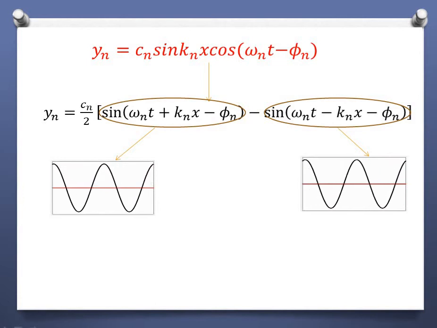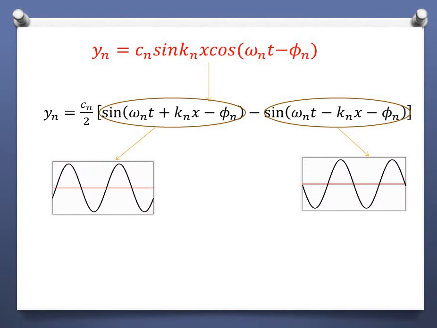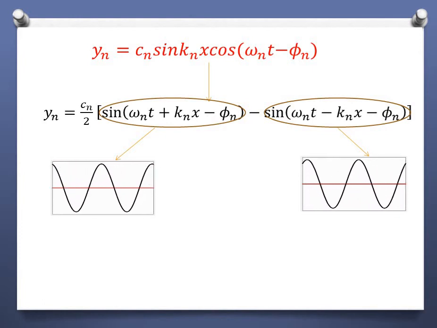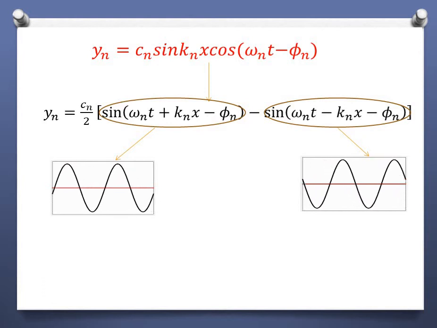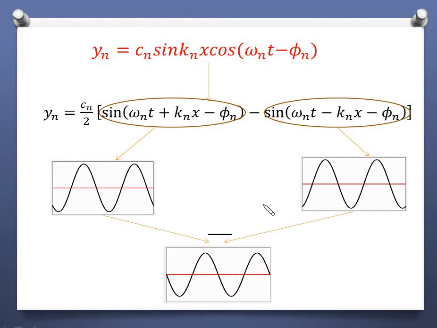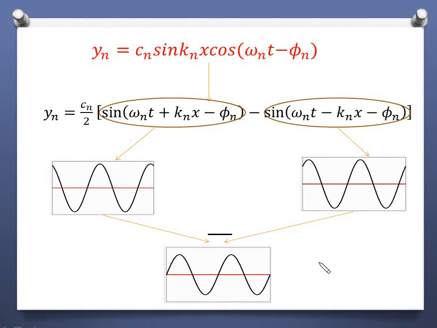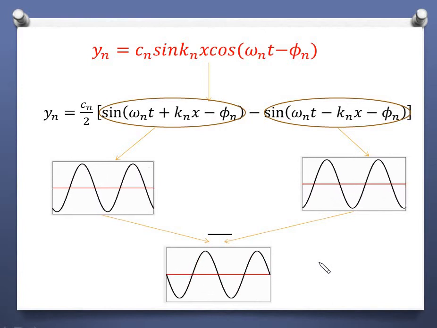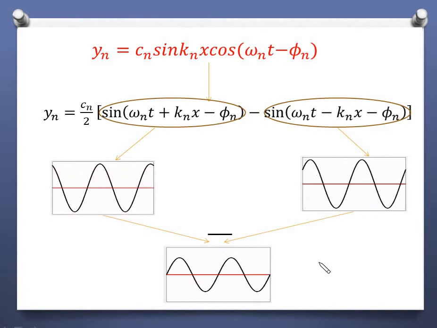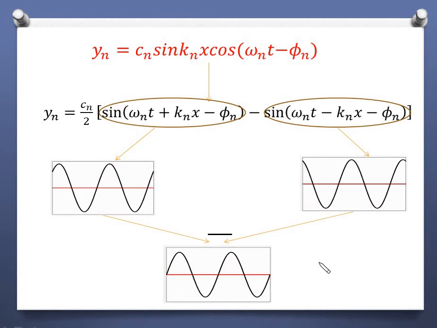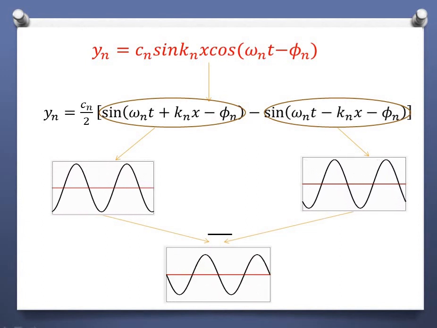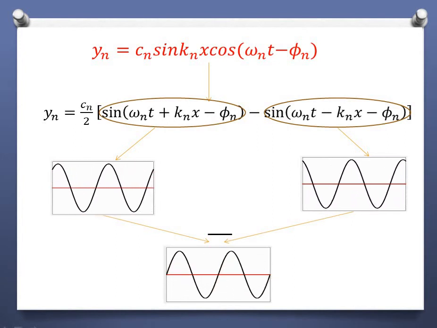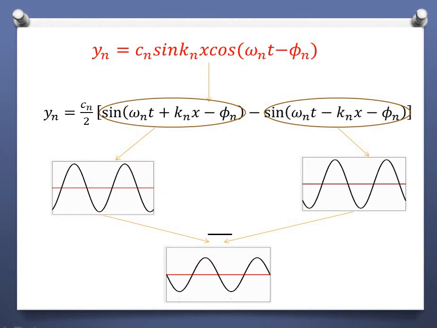So basically any mode of a string is a superposition of these two counter-propagating waves, and when you superimpose these two counter-propagating waves, you will see the standing wave. So this is also a condition to get a standing wave: you must have two counter-propagating waves oscillating with the same frequency. And how can we get these two counter-propagating waves in a string? That comes from the reflection of a wave.